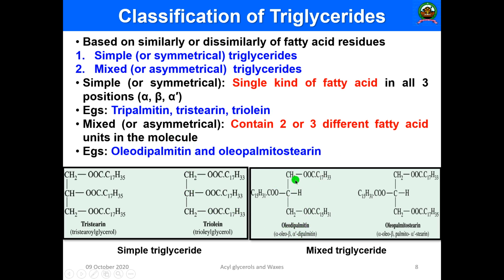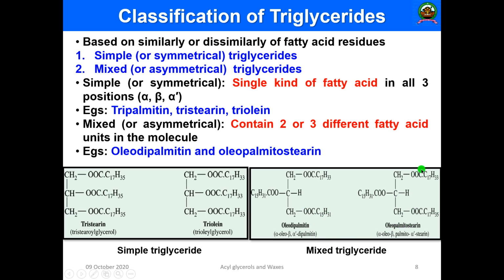So CH2, C17H33. You have already known that is oleic acid. Here there is one oleic acid residue, but in the second fatty acid you see R2COO, that is C15H31. Here it is C17H33, here it is C15H31, that is palmitic acid. Here also C15H31, that is palmitic acid. Two palmitic acid residues and one oleic acid residue. That is known as oleodipalmitin.